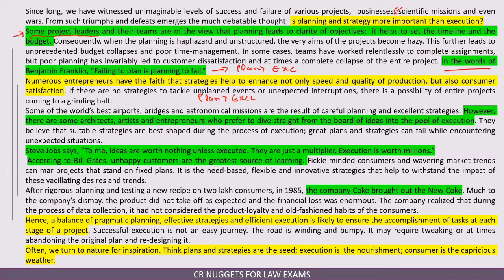Again, the things in green simply highlight the facts which the author is trying to prove. Some of the world's best airport and astronomical missions, again planning as more important than execution. This is the important thing.